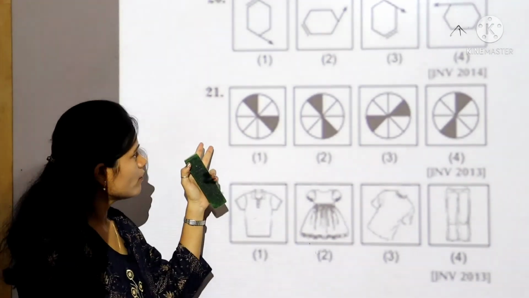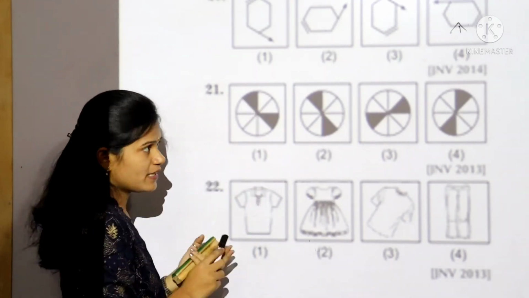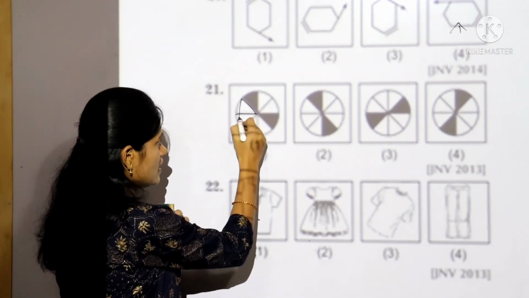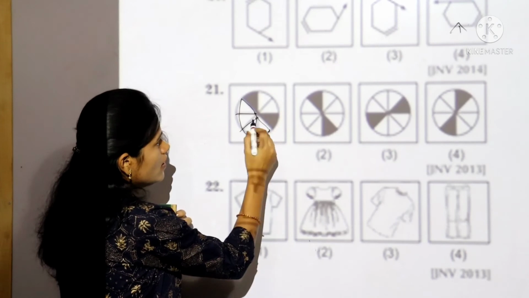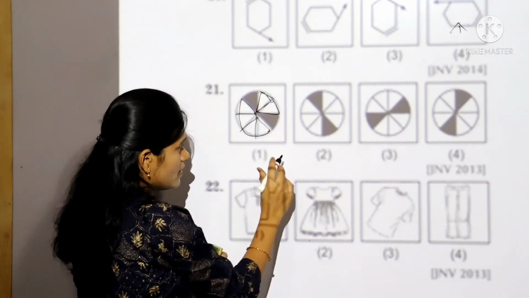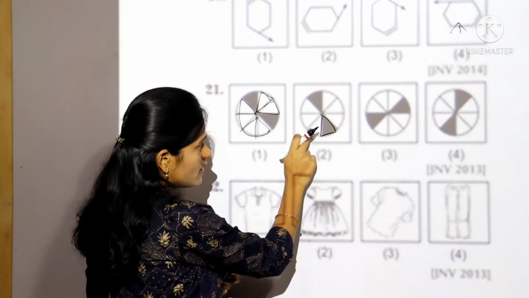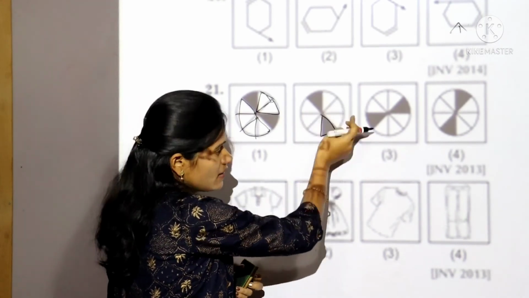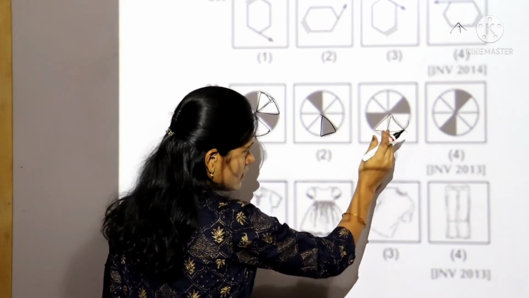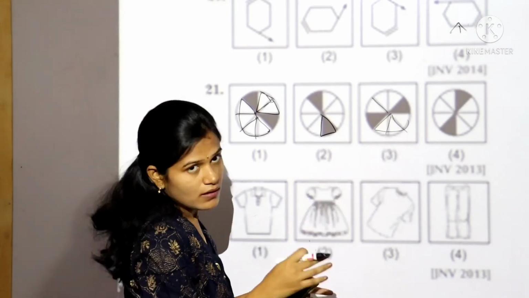Let's take the 21st question. Here in the first box, see, it has two shaded parts. If I check from here, 4 parts are empty. See here. If I check from here, 2 parts are empty between these two shaded parts. Now let's check in the second box. If I check in either direction, 3 boxes are empty, either in this direction or in this direction. In the third box also, 3 parts are empty between the two shaded parts in either direction.